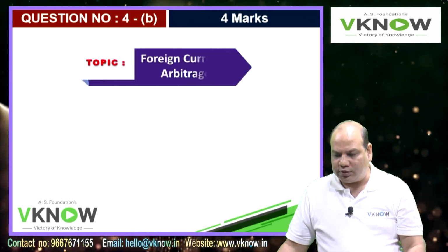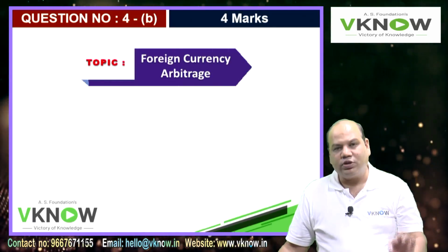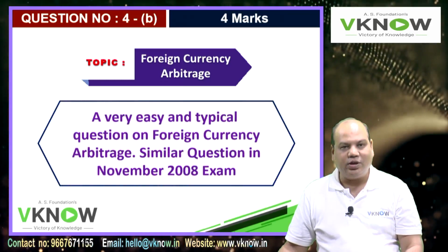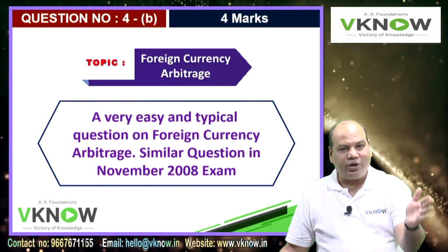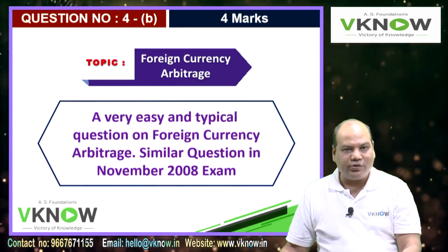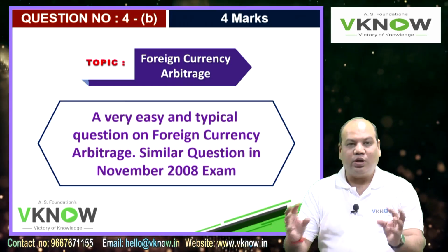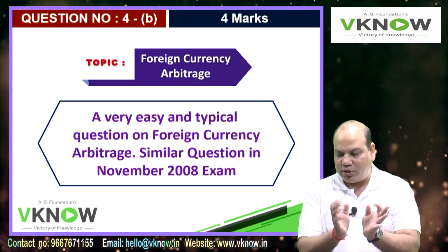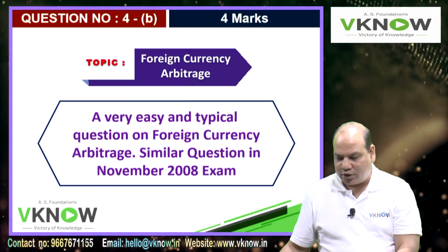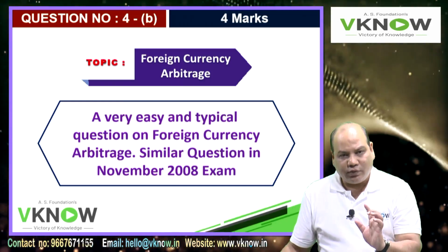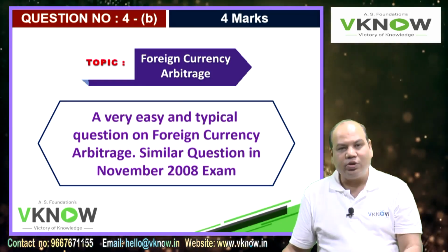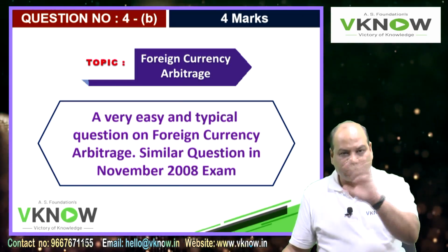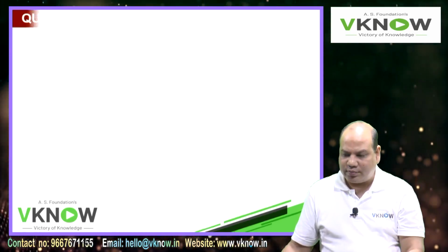4B, 4 marks, was the easiest question of this entire paper: foreign currency arbitrage. Rates between 3 pairs of currencies were given and you were asked to check whether you can make some arbitrage profit or not. A very basic question, and a very similar question was asked in the November 2008 exam. Of course, only the figures were different, but the whole structure of the question was the same.